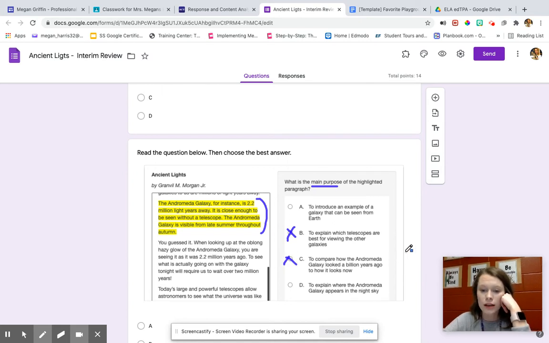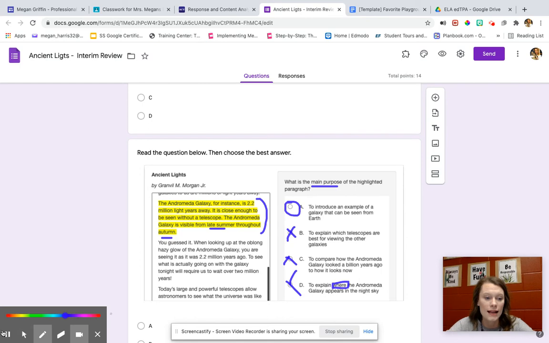To explain where the Andromeda Galaxy appears in the night sky. Okay, a lot of us picked D. But look at this word, where. This does not tell me where it is located. It tells me when I can see it in summer and autumn, but this word is where. Okay, so my best answer to this one is A. All right, good. All right, let's look at the next one.